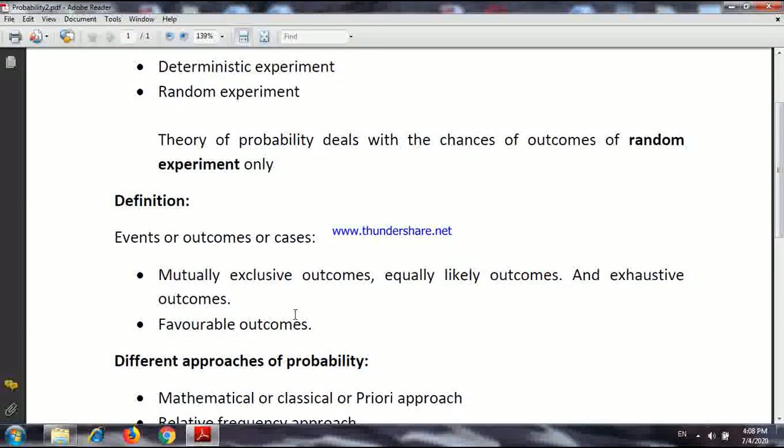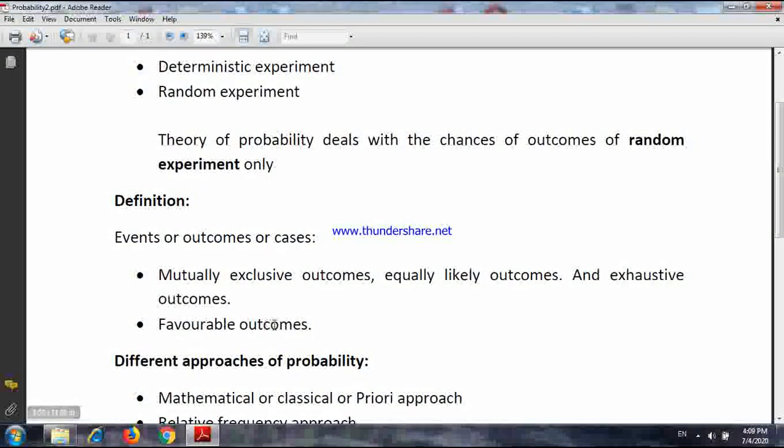I have not spoken out about 5 and 6. So that means 2 possibilities are left. So 1, 2, 3, 4 are not exhaustive outcomes. But 1, 2, 3, 4, 5, 6 are the exhaustive outcomes. Simply the totality of all outcomes are the exhaustive outcomes. So we have seen, if I throw a dice, the outcomes 1, 2, 3, 4, 5, 6 are mutually exclusive, equally likely, and exhaustive outcomes also.